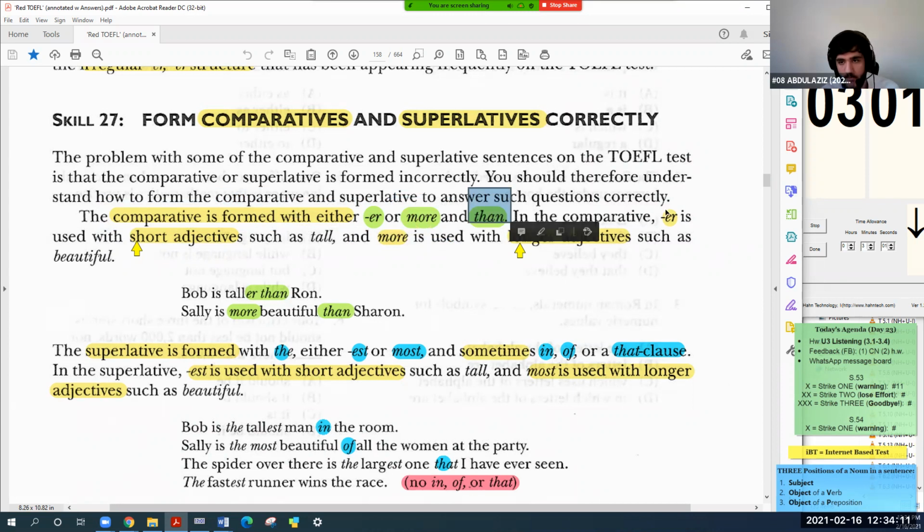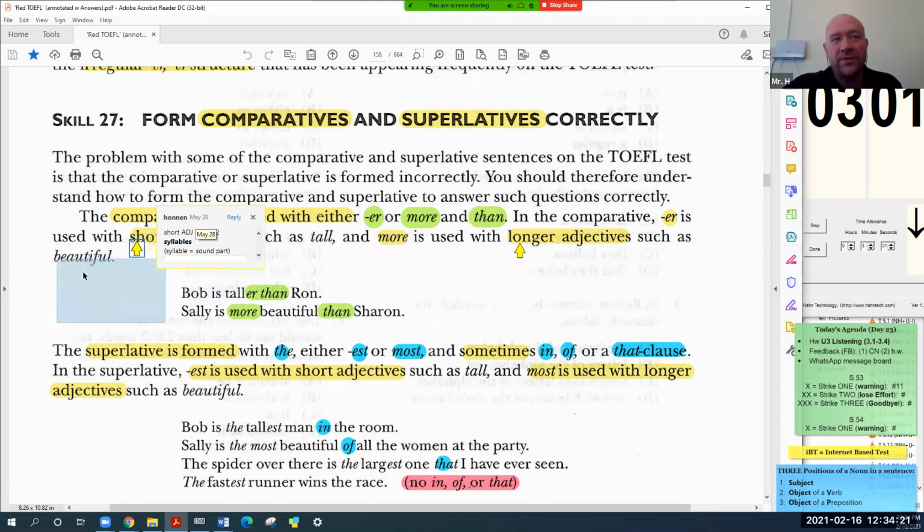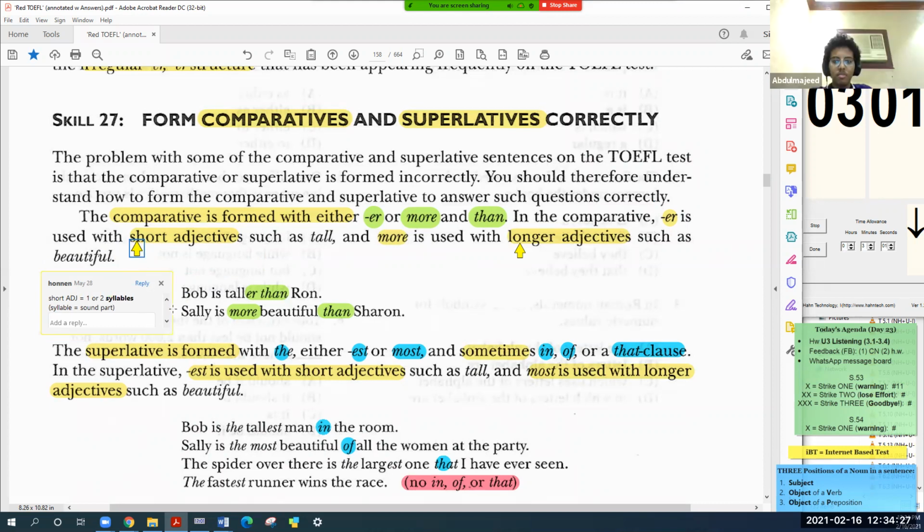Now, when do we choose er? With short adjectives. What is a short adjective, gentlemen? One or two syllables. What is a syllable? A sound part.